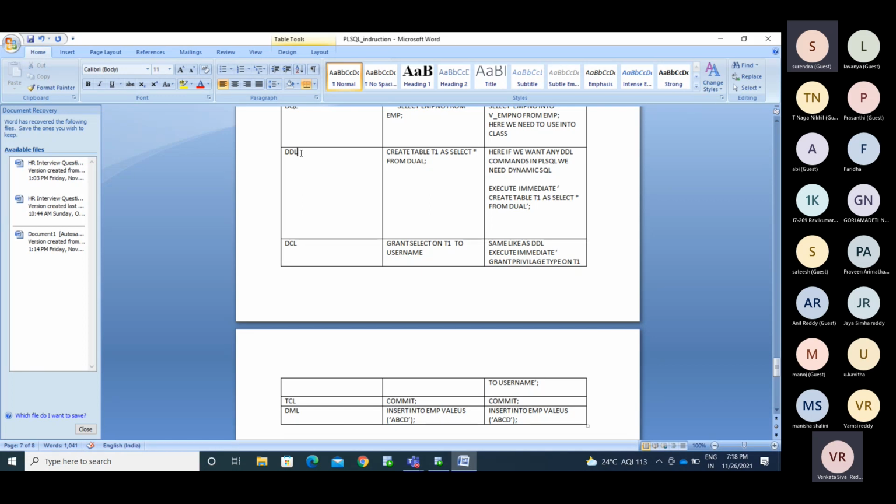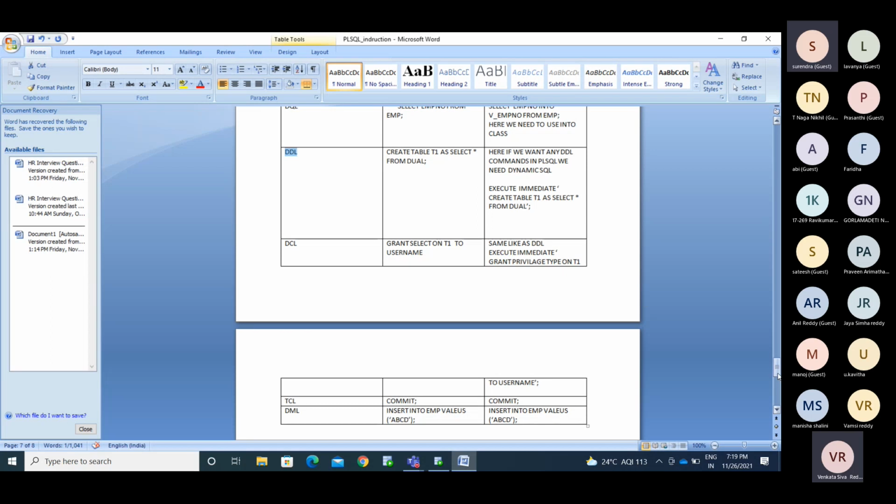All are DDL commands only, whatever database object you are creating. Everything is this only; we don't have any other things. All of PL/SQL and all of SQL depend on these commands only.